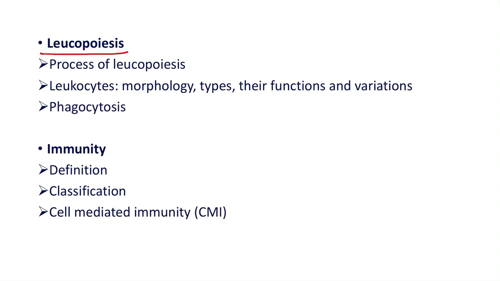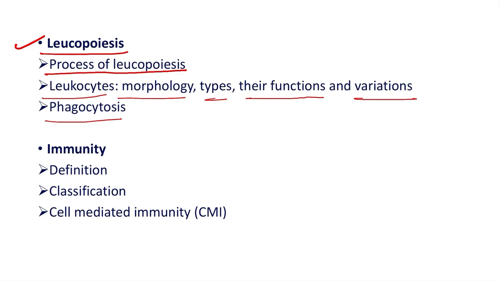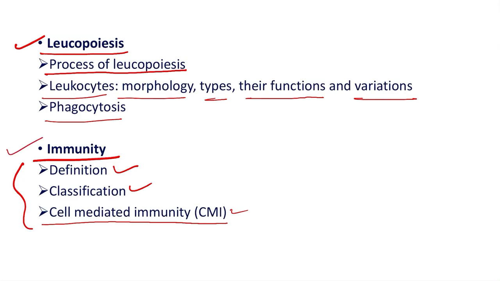Then the next topic is leukopoiesis. Here, describe the process of leukopoiesis. This question can be asked. Then in leukocyte, morphology, types, their functions and variations in the number of leukocytes. So this can be asked as a part of the long answer question on leukocyte. Then add a note on phagocytosis. Immunity, here definition of immunity, classification of immunity and add a note on or describe the cell mediated immunity. So this question can be asked as a part of the long answer question on immunity.